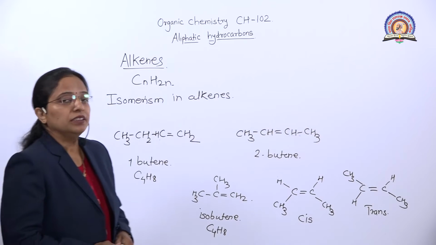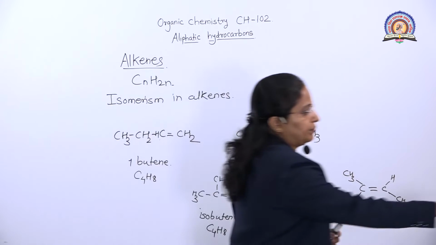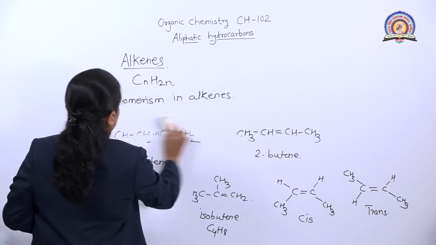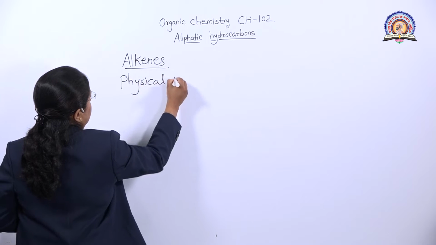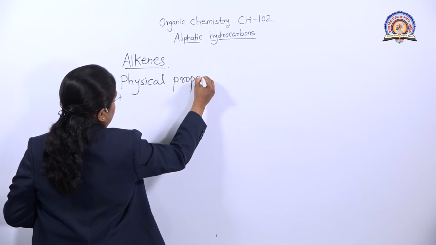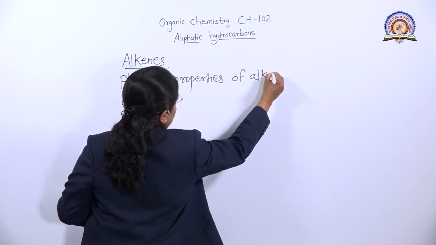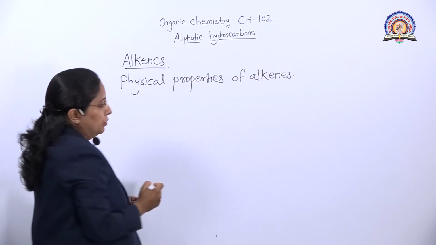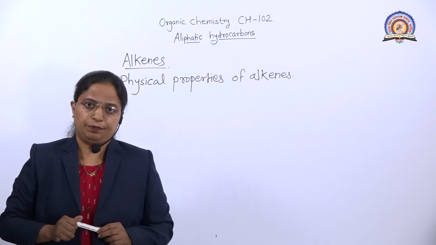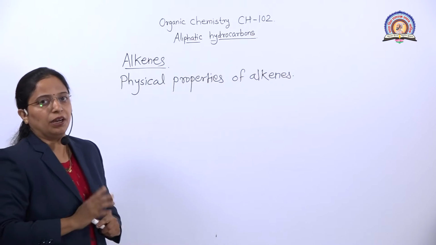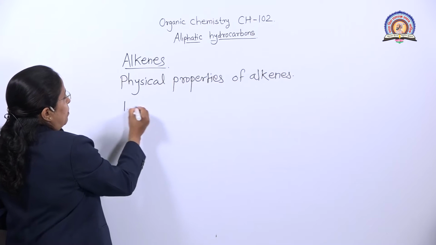Okay. Then the next concept is the physical properties of alkenes. Physical properties of alkenes are similar to the physical properties of alkanes. The first physical property of alkenes is related to carbon number.